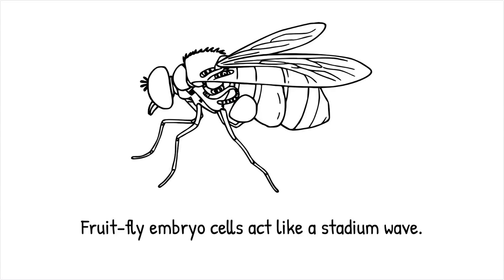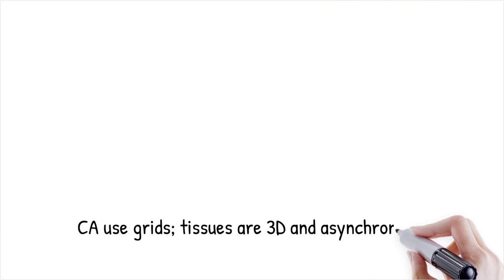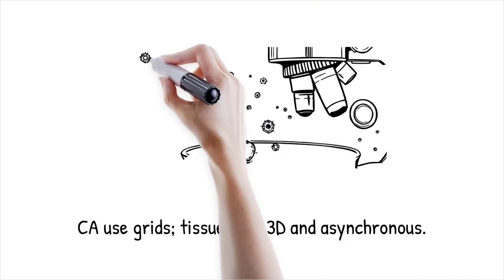In the developing fruit fly embryo, cells adopt different fates based on the identities of their immediate neighbors, akin to CA rule updates. It is like a stadium wave where each spectator stands up only when the two neighbors on either side have already stood up.